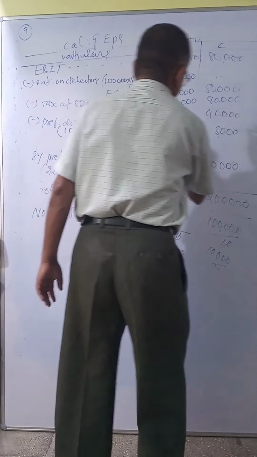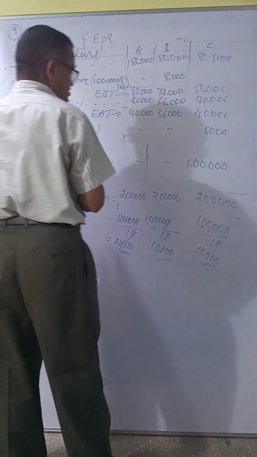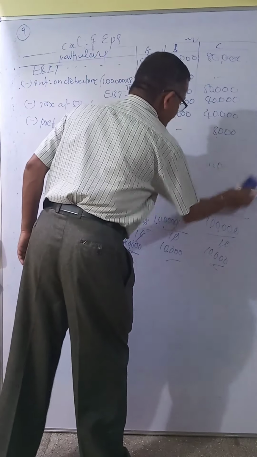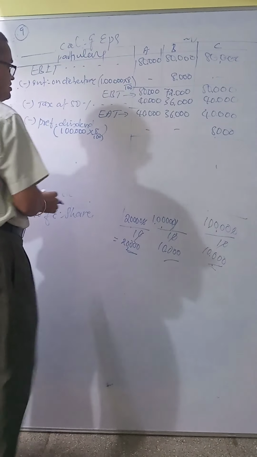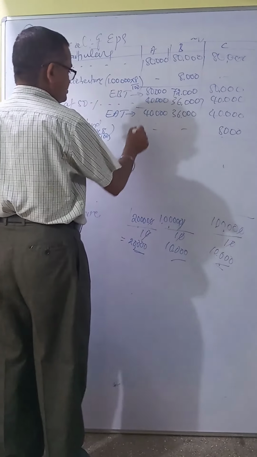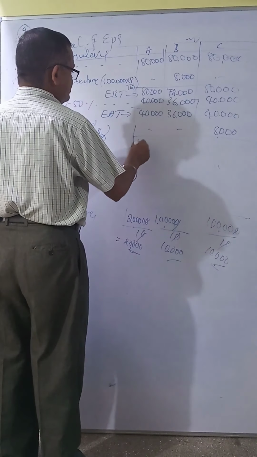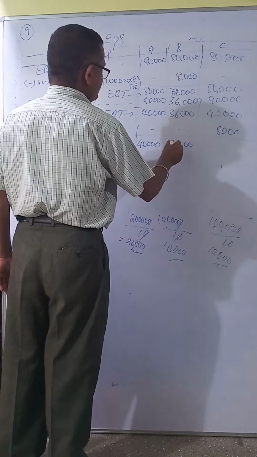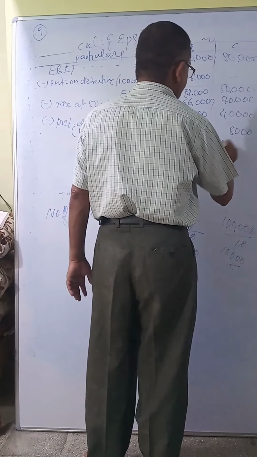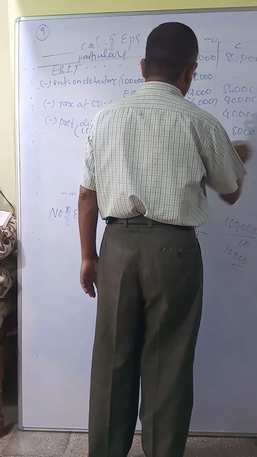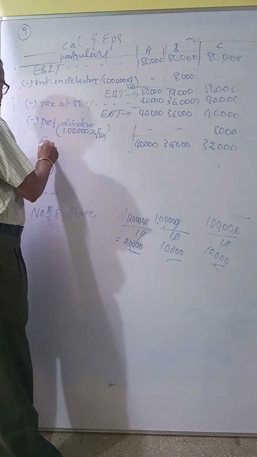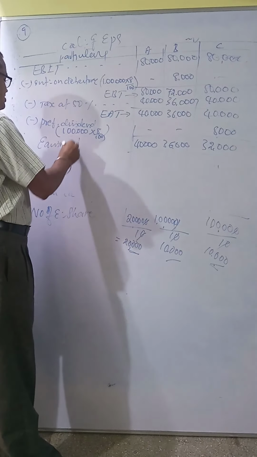So you have to deduct it. You will get earnings available to equity shareholders. So 40,000, this is 36,000, this is 32,000. This is called earnings available to equity shareholders.